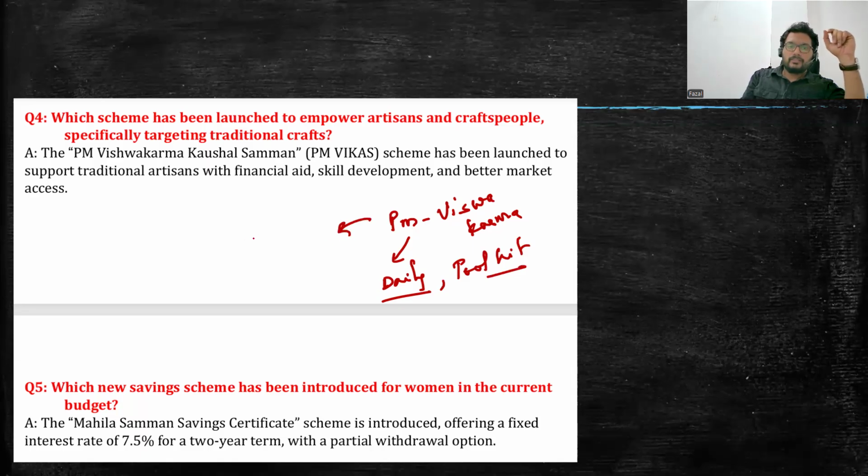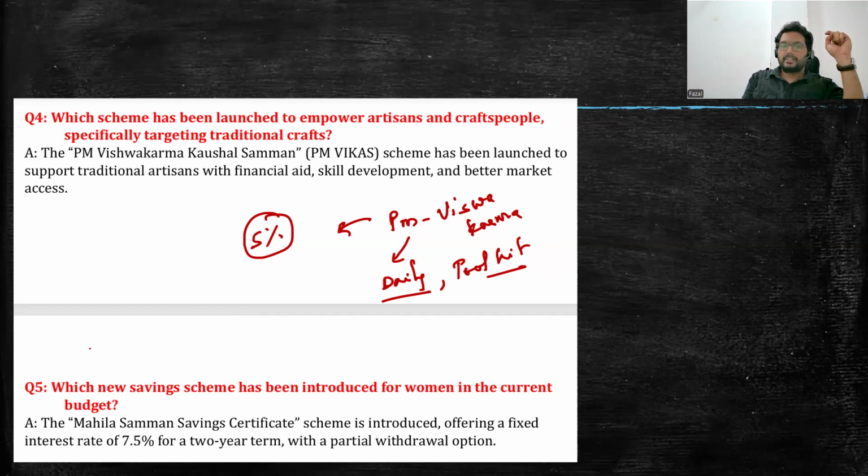The government has fixed an interest rate of 5% per annum on the loans. So 5% is what has been fixed on the loans. And if it is SVANidhi, on that there is an interest waiver scheme. On this, there is no interest waiver. Which new saving scheme has been introduced for women in the current budget?